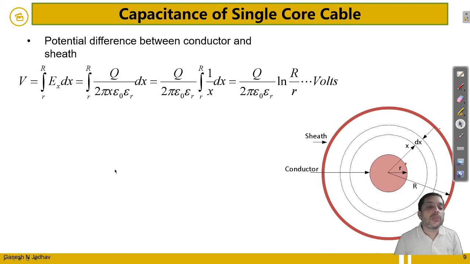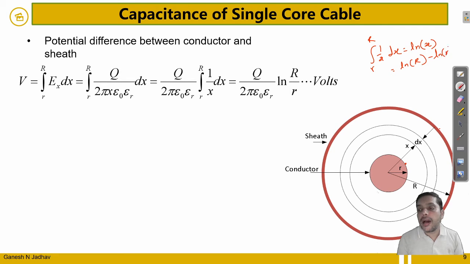So r to R, substituting the value of Ex, that is Q divided by 2 pi x epsilon 0 epsilon r. Q over 2 pi epsilon 0 epsilon r are constants, taking them outside, 1 by x dx. So the integration of 1 by x dx is the ln. If we take the integration of 1 by x dx, it will give you natural log of x. What are the limits? The limits are small r and capital R, substituting the upper limit plus ln R minus ln of r. So using the logarithmic property, it is ln capital R divided by small r.